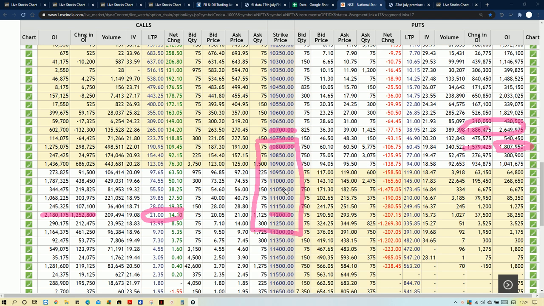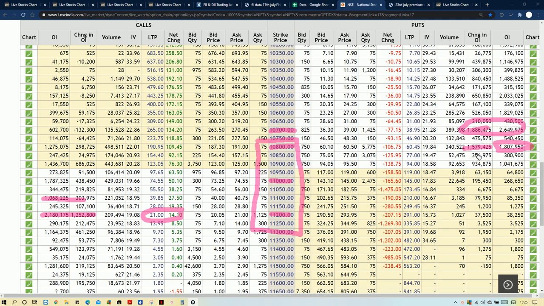So that's the reason we can see that the 11,000 hitting probability is more, and because of it there is no call writing done there. So 11,000 will be the immediate resistance. Once it is crossed, then 11,100, then the next level 11,200. So we need to watch the put writing shifting its positions towards 10,900 for the next max pain and towards 11,000. We need to observe this in the coming week, but the range will be 10,800 to 11,200 as per the data in the option chain.